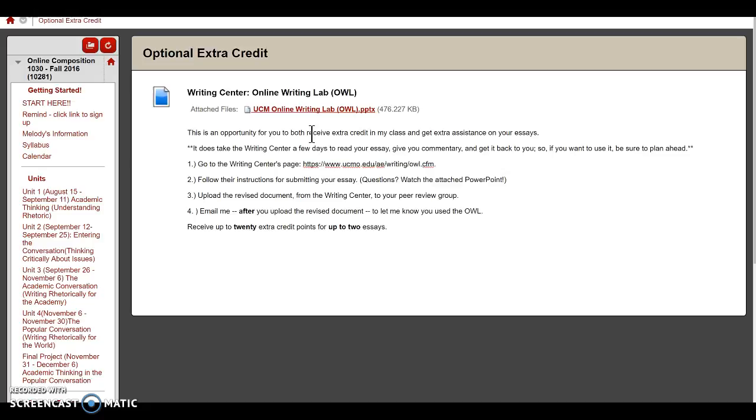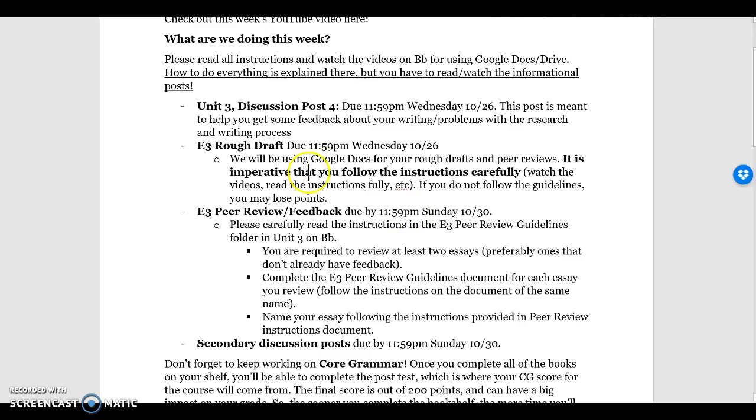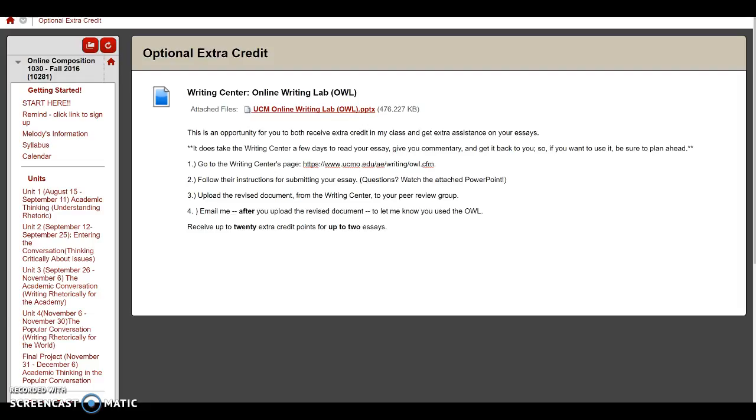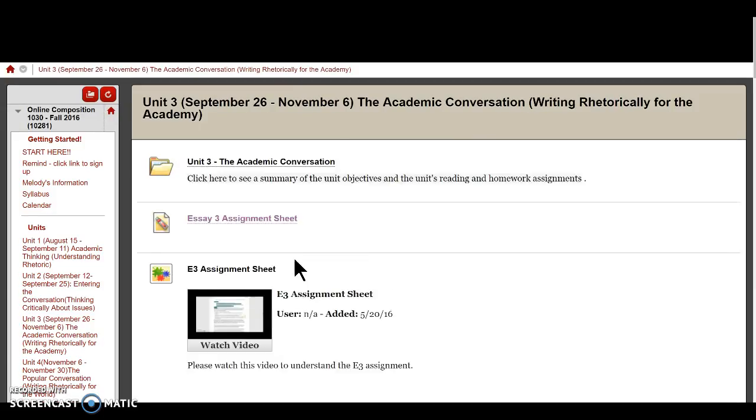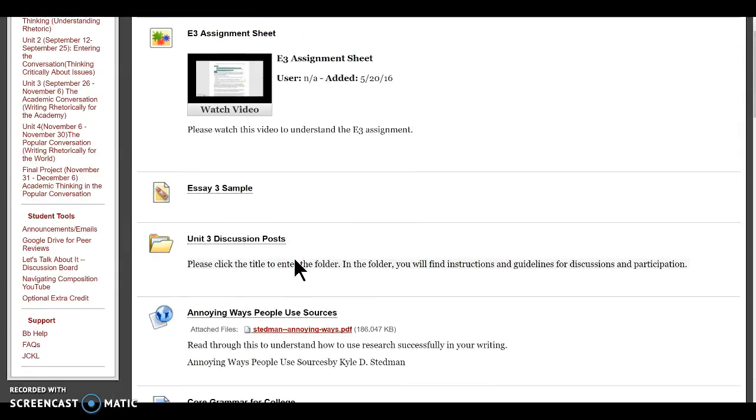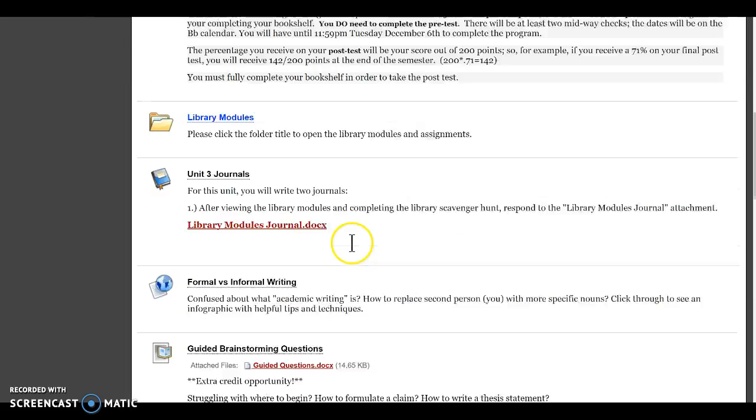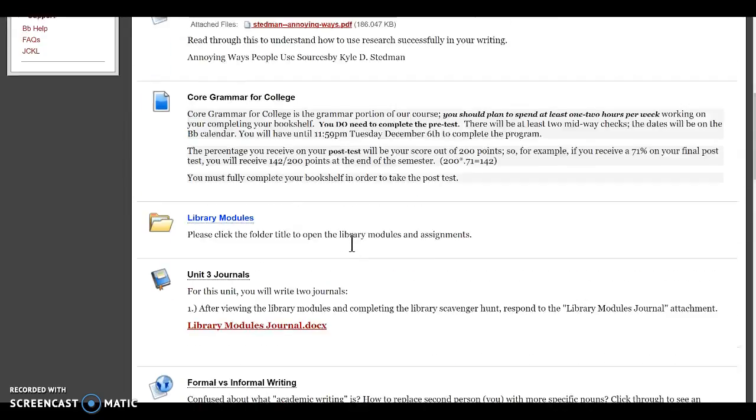So getting into where to find information about the rough draft and peer reviews, of course, you know where to find the discussion post. The discussion post isn't lengthy this week. It shouldn't take you too much time. It's just meant to help get a little bit more information out there about the essay. So here we are in Unit 3.